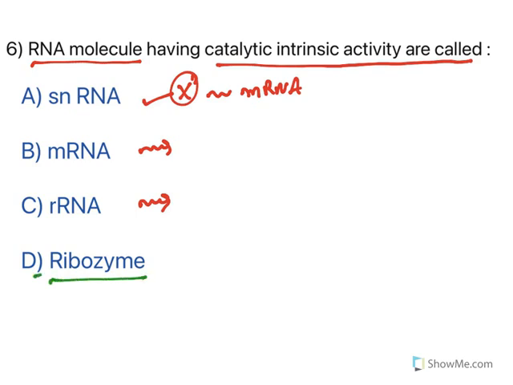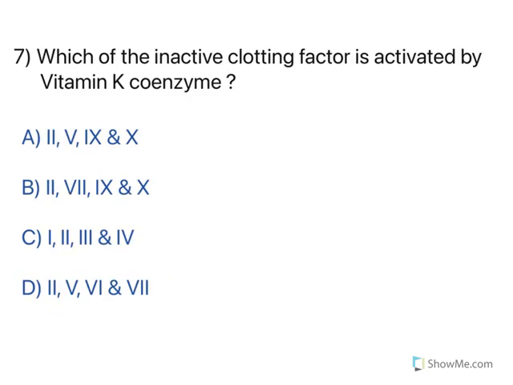Ribozyme is the one which has catalytic activity. The zyme is derived from enzyme, ribo is from RNA. So enzymatic intrinsic catalytic activity is there with ribozyme. Option D is the correct answer.